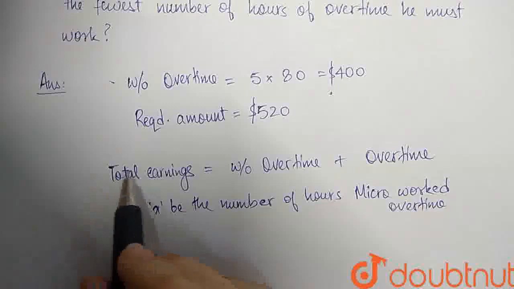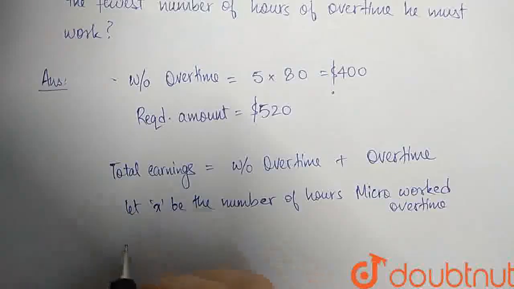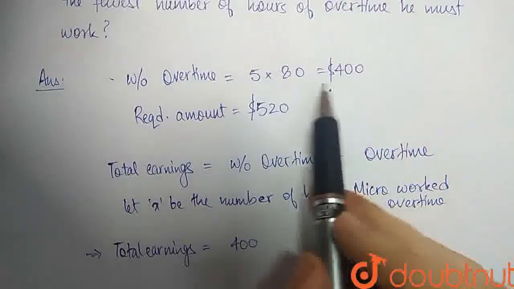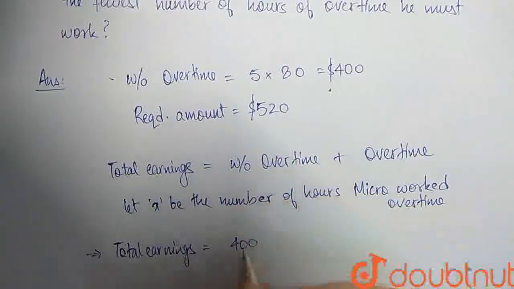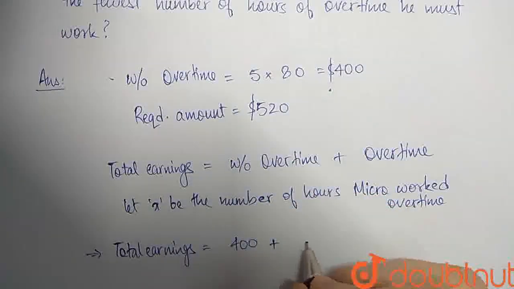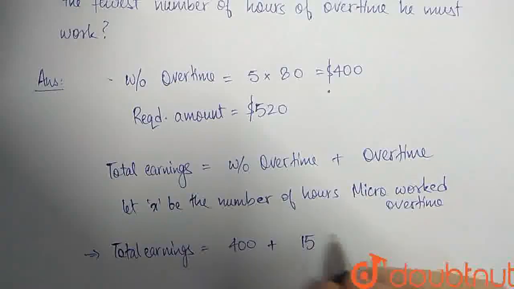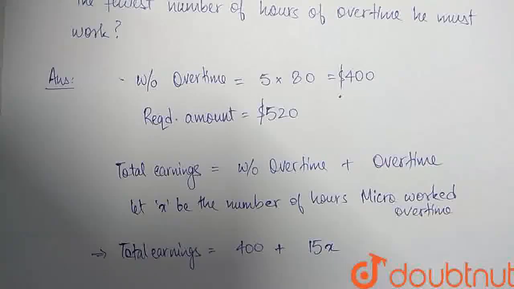So in this equation we have total earnings equal to $400 that he makes in a week without any overtime, plus $15 per hour of overtime, so 15, and then X hours of overtime, so 15X, right?